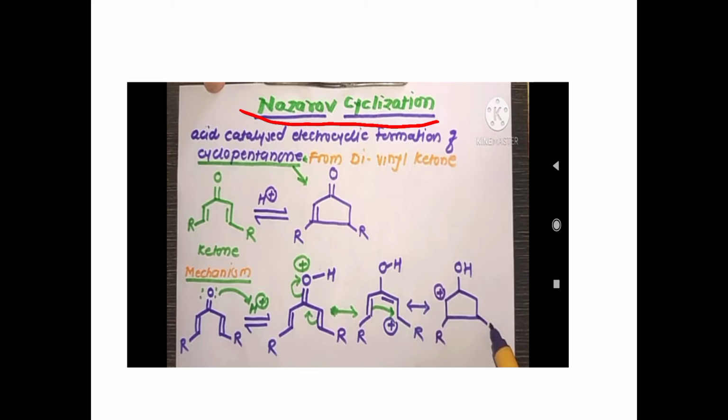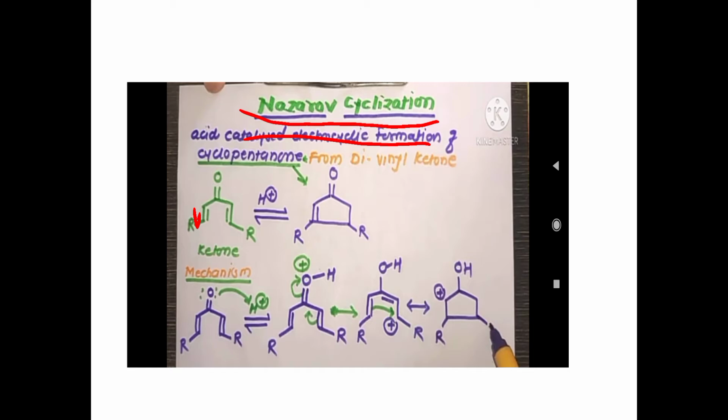So what is the Nazarov cyclization reaction? It is an acid catalyzed electrocyclic formation of cyclopentanone using divinyl ketone. This is the divinyl ketone in presence of H plus, forming the cyclopentanone derivative. Why is it called a divinyl ketone? Because of the presence of carbon-carbon double bonds with respect to the carbonyl functional group. That's why it is called a divinyl ketone.